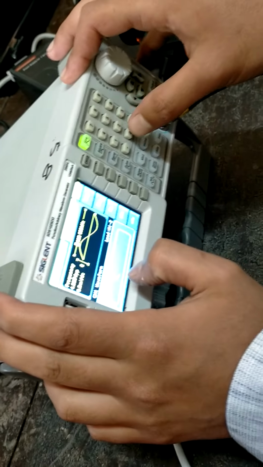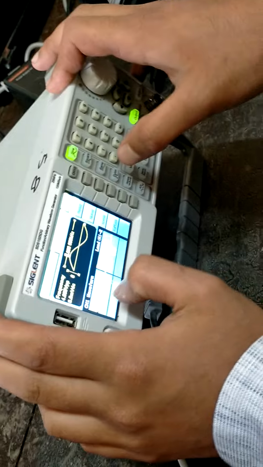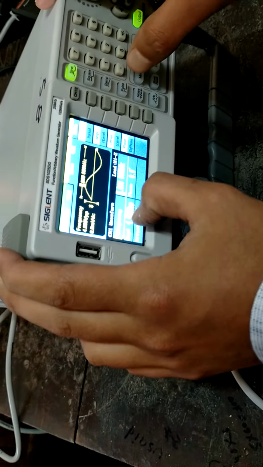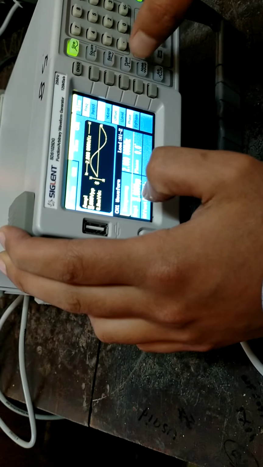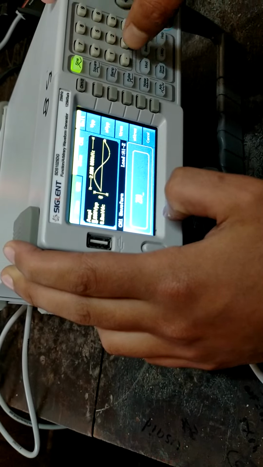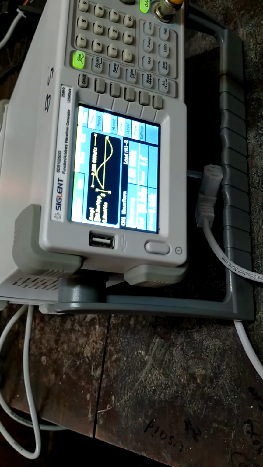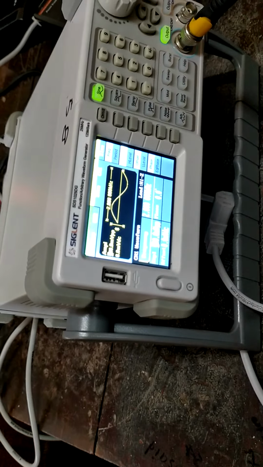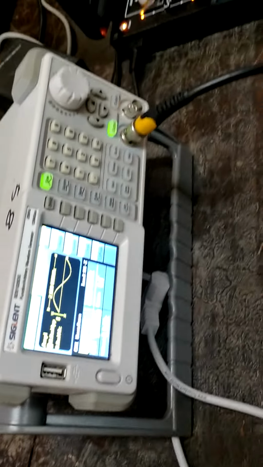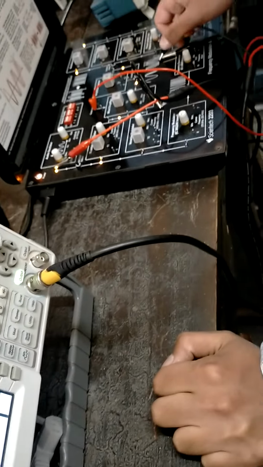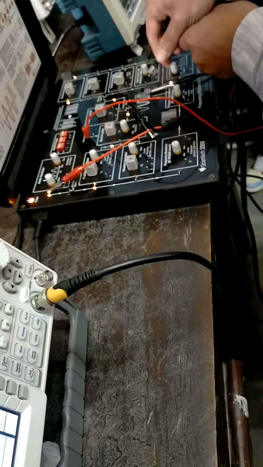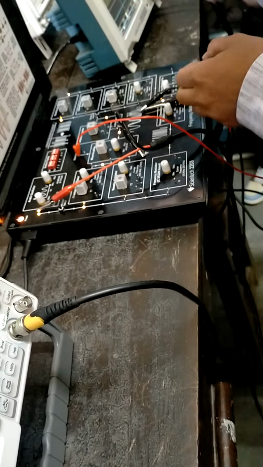It is 2 kilohertz, a sinusoidal signal of 2 kilohertz, and the amplitude should be 200 millivolts. Now after this we will check what is happening to the received signal when we are adding noise.